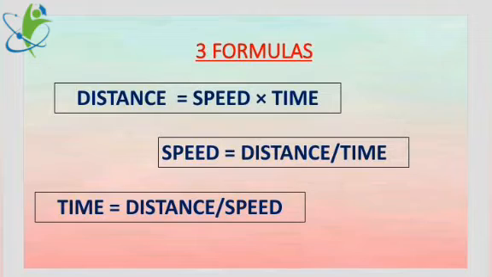Use the correct formula to find the value. I suppose the formulas are clear to you. If the formulas are clear to you, please write yes or okay in the chat box and let us know we can proceed further with the questions.